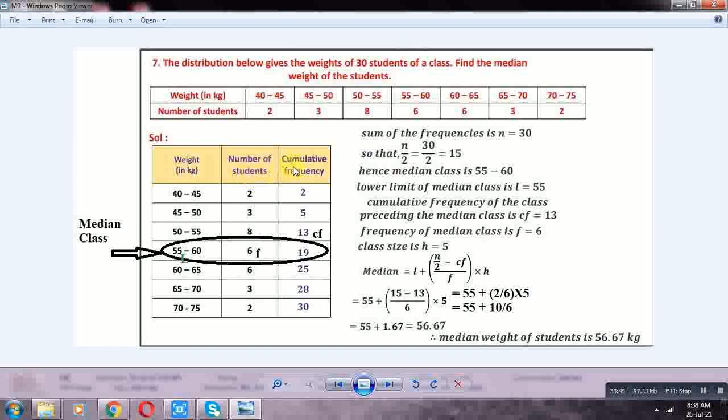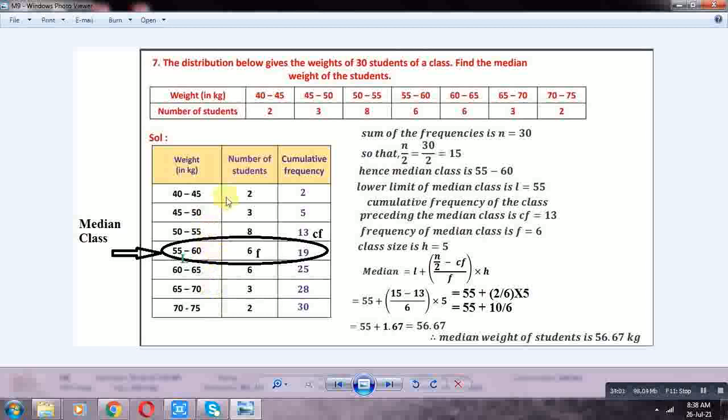Cumulative frequencies. First, the cumulative frequency of 40-45 is 2. Cumulative frequency of 45-50, 2 plus 3, 5. Of 50-55, 2 plus 3 plus 8, 13.